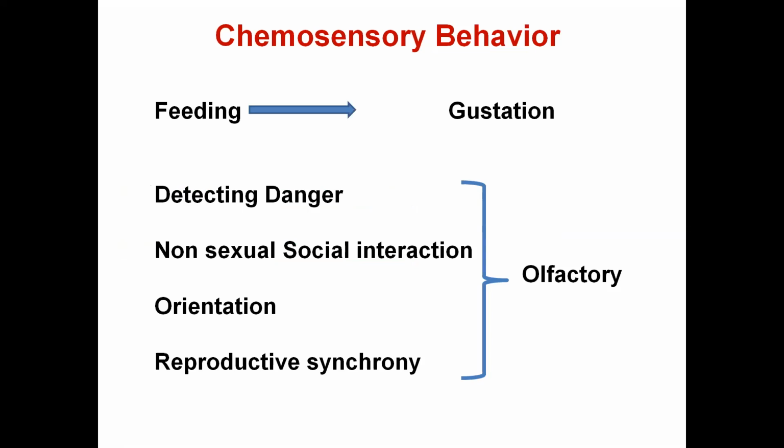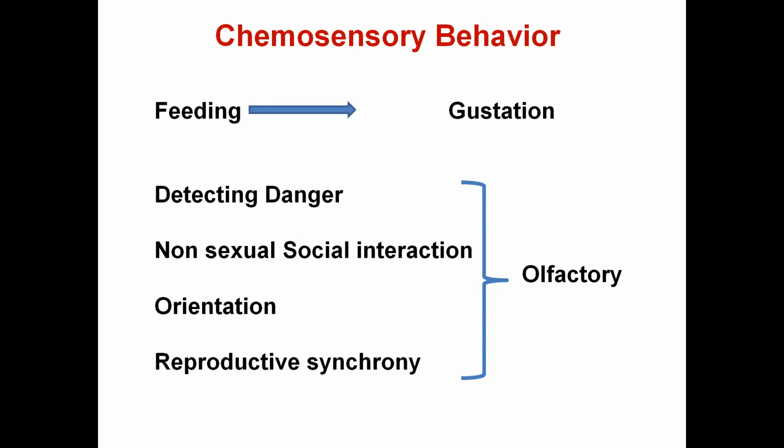So now the chemosensory behavior. The behavior which is associated with feeding, means smelling the food, reaching towards the food, ingesting the food, all these behaviors come under the gustatory behavior, or the gustatory sense. The feeding associated जो भी activities हैं that have the gustatory sense or the gustation. And another, like detecting danger, then non-sexual social interaction, orientation of the animal, and the reproductive synchrony, all these behaviors come under the olfactory or the sense of smell organ.